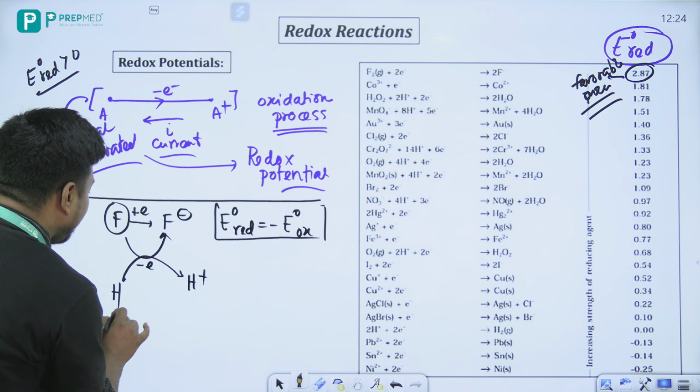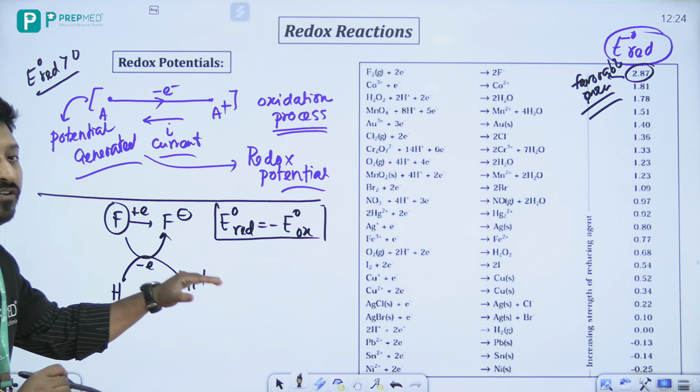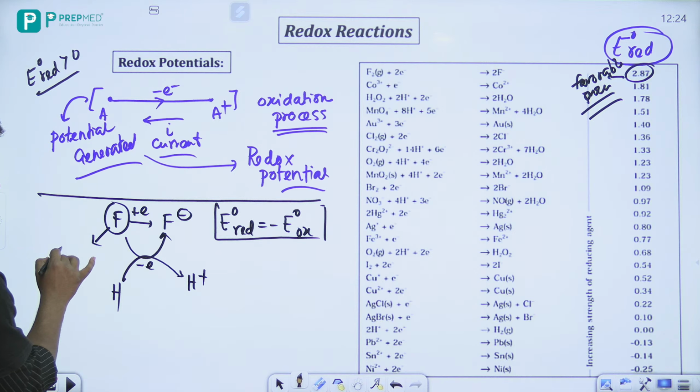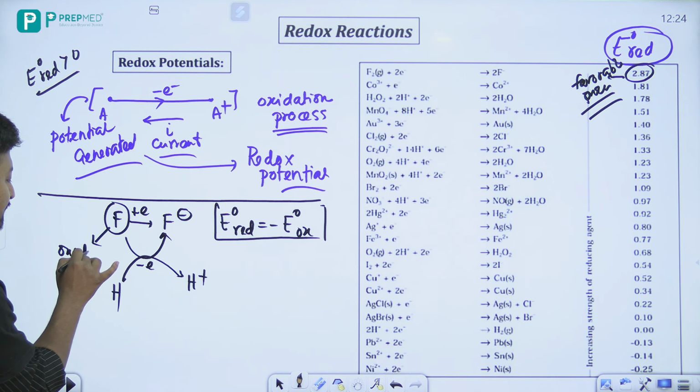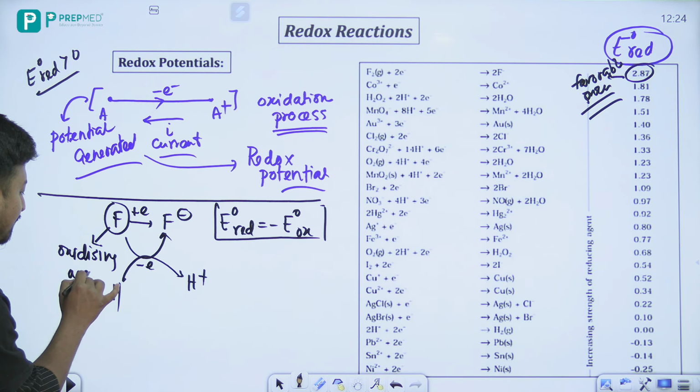Here, although the fluorine is getting reduced, the hydrogen is getting oxidized. That means in this process, fluorine is acting as a good oxidizing agent.